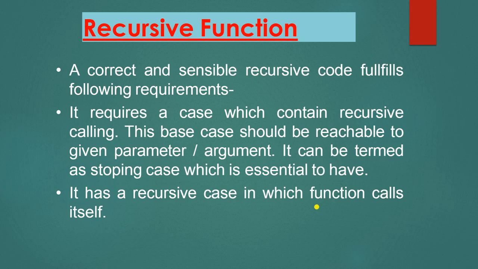So a correct and sensible recursive code fulfills the following requirements. It requires a base case, which should be reachable with the given parameter or argument. It can be termed a stopping case, which is essential to have. It also has a recursive case in which the function calls itself. So you have to write the base case and the recursive case.